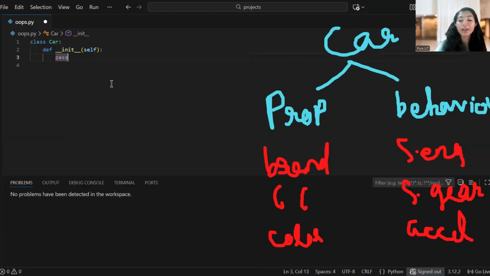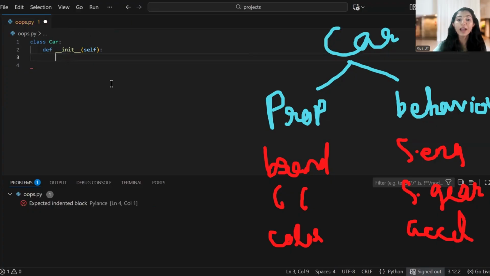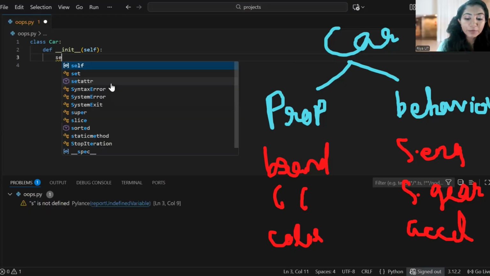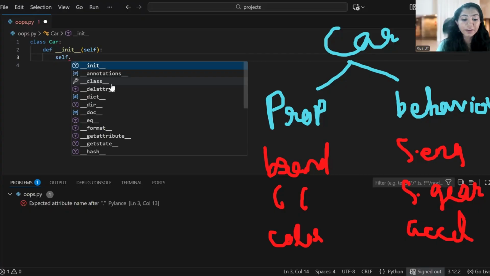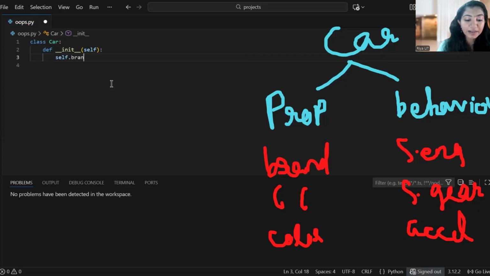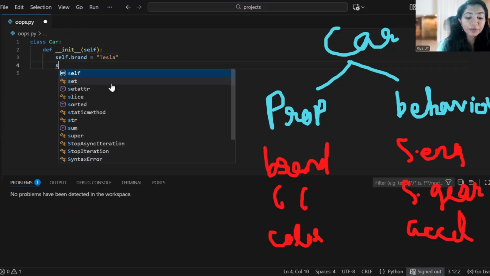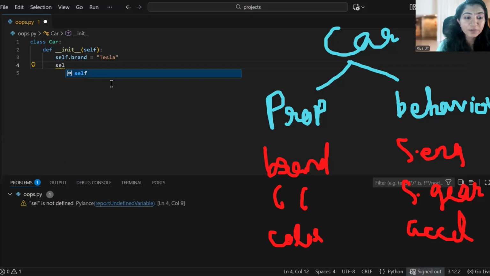Now, what we have to do is declare all the variables. How to declare the variables? By using self dot. First I want to declare the brand, so I'm writing self.brand, and I'm giving the value Tesla. Then I want to declare the next one, cc.